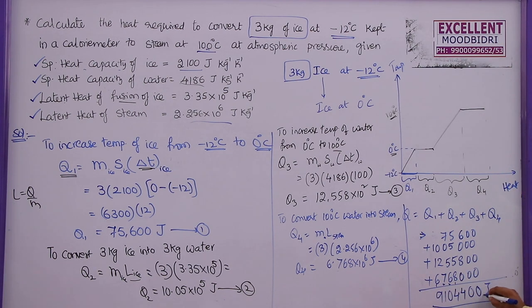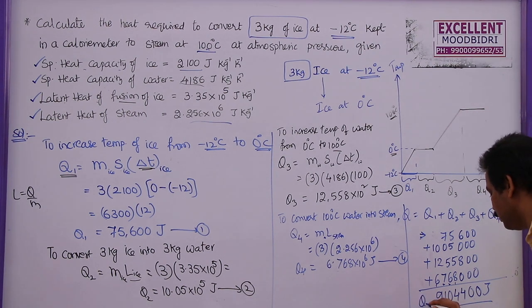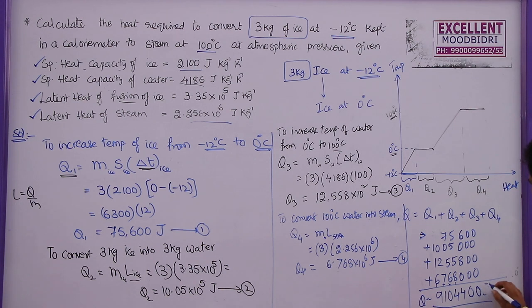So this is the quantity of heat required. So Q can be written as, this is in joules, 9.10 into 10 power 6 joules heat is required.